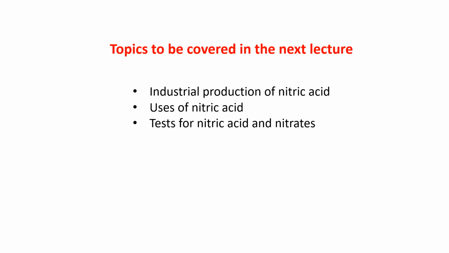All these things we have covered in this chapter. In the next video, the topics to be covered are industrial production of nitric acid by the Ostwald method, as I told you, uses of nitric acid, and tests of nitric acid and nitrates.